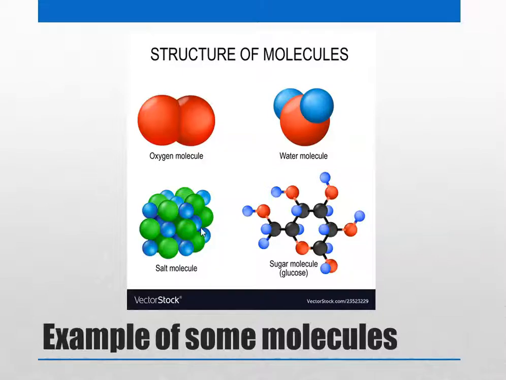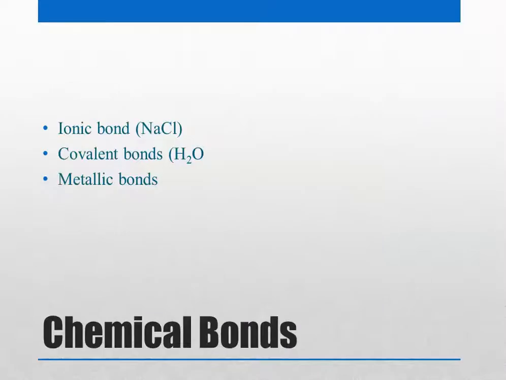This is the salt molecule, sodium chloride. You have the sodium at the center here, very small, and chlorine, which is very big. Then there are more complex molecules like the sugar molecule, glucose. You can see here it has a complex network kind of structure. Now these molecules form through various types of bonds.